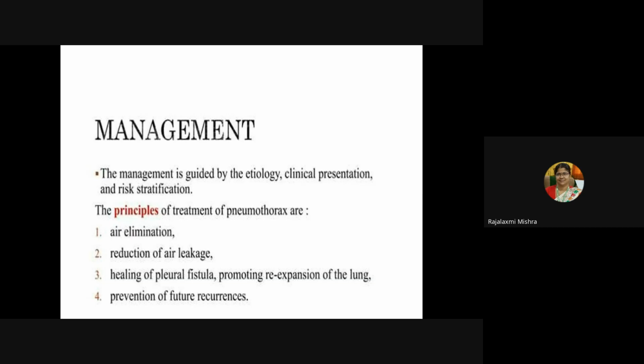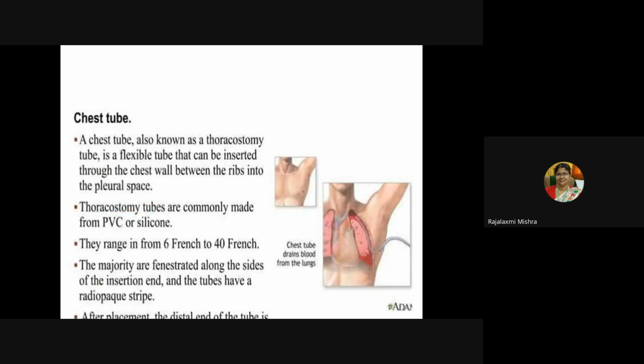Then clinical presentation and risk stratification. The principles of treatment of pneumothorax are how to remove the accumulated air: air elimination, reduction of air leakage from the lung alveoli, healing of pleural fistula, promoting re-expansion of the lungs, and prevention of future recurrences. So you have to give a chest tube insertion, that is thoracostomy, a flexible tube that can be inserted through the chest wall between the ribs into the pleural space.